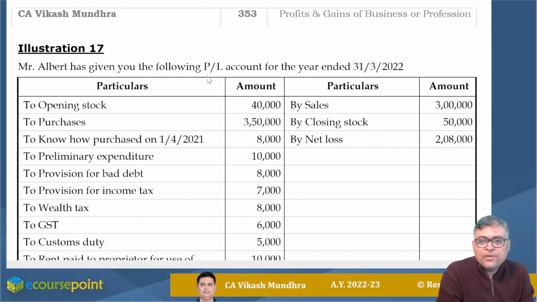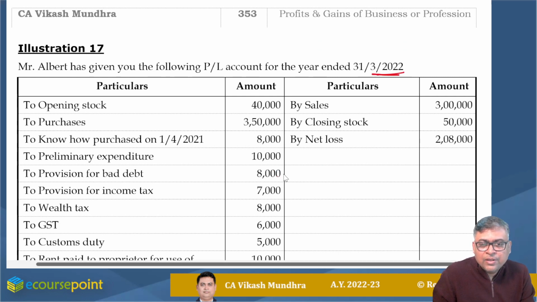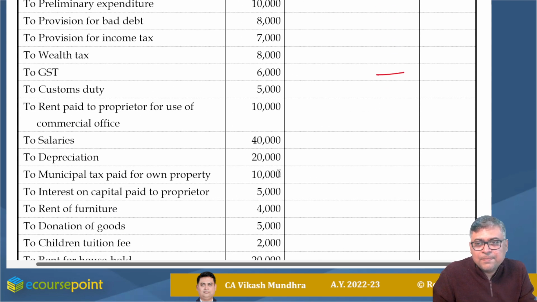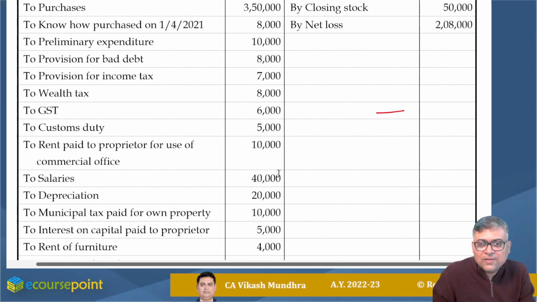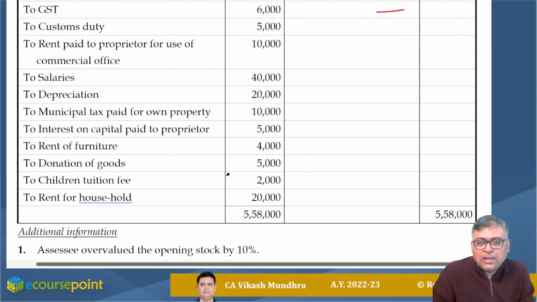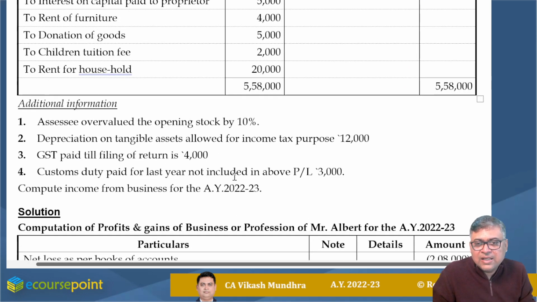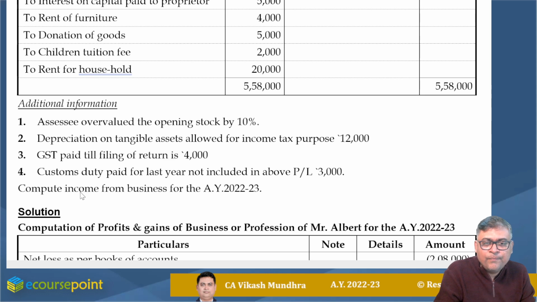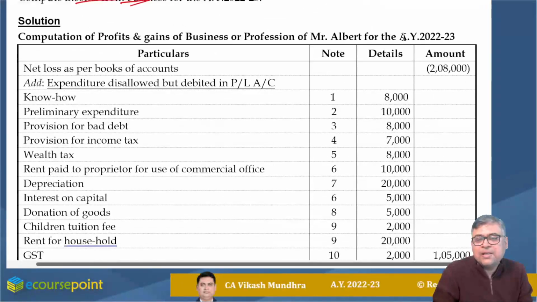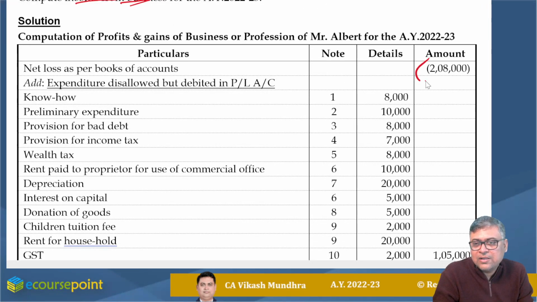Mr. Albert has given you the following PL account for the year ended 31st March 2022. It's a PL statement, so we will start from the net profit or net loss figure. That means our starting point would be this one, and some additional information is there. We are required to compute income from business. Our starting point, net loss as per PL statement, is 2,08,000. Since it is a loss, I put this figure in brackets.